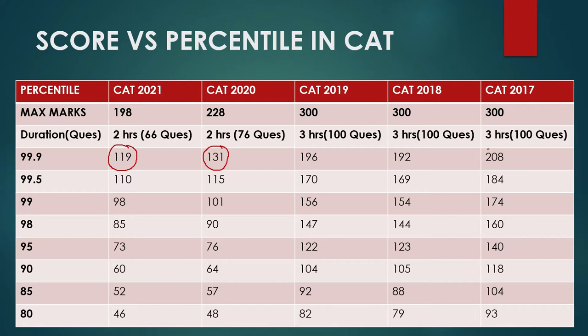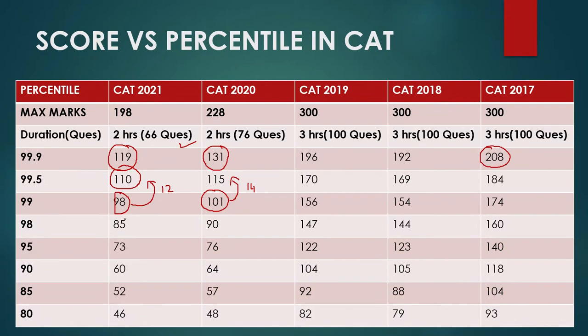At that time the paper was easy to moderate level. So it will be better if we look at the previous year, because this year we are also expecting 66 questions and the time is 2 hours. For 99.5 it was 110 marks. For 99 percentile, 98 marks. So the gap from 99 to 99.5 is 12 marks. Even in 2020, going from 99 to 99.5 had a gap of 14 marks.